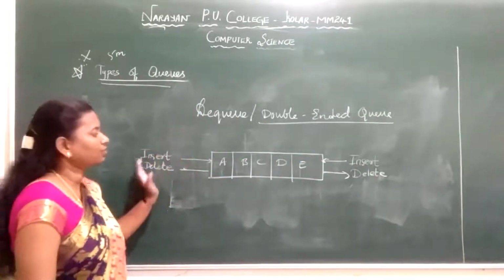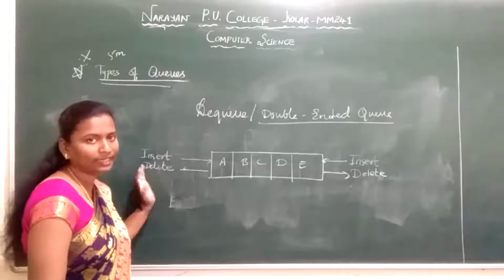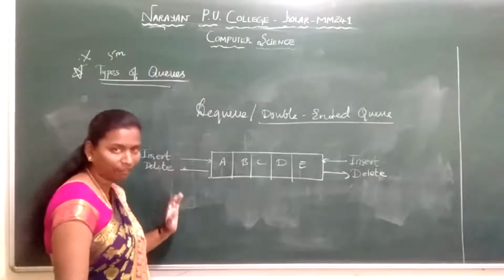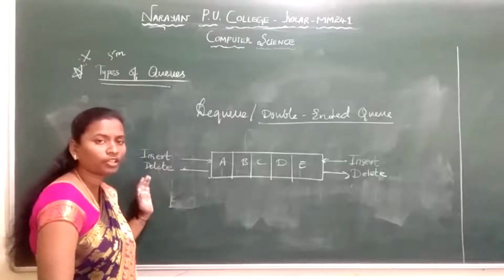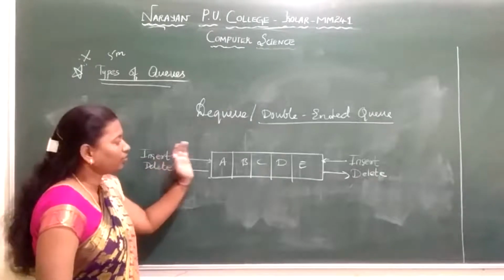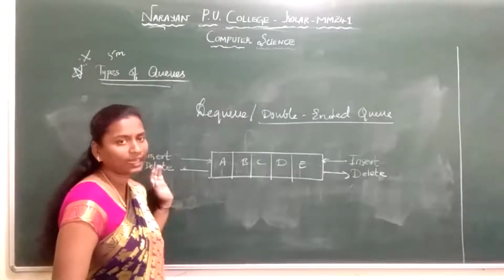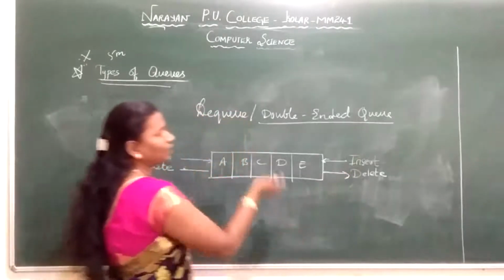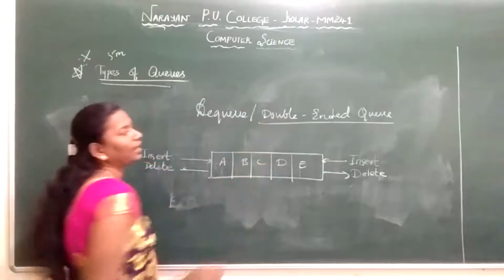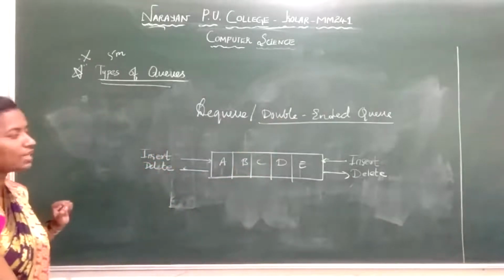From both the sides, I can insert as well as delete. You are aware a queue has two ends. So from both the ends, I can do both operations, insertion and deletion. From this end I can insert the element and delete the element. The other end also, I can insert and delete. So it is called a double-ended queue.